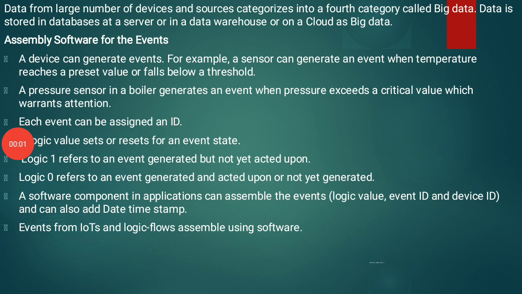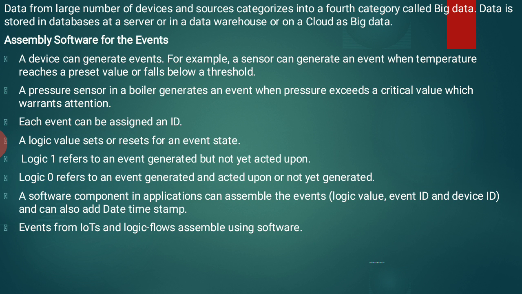Data from a large number of devices and sources is categorized into a fourth category called big data. Data is stored in a database, at a server, or in a data warehouse or a cloud as big data. Whatever data is stored in the database server, data warehouse or cloud is treated as big data, where we store a large amount of data.